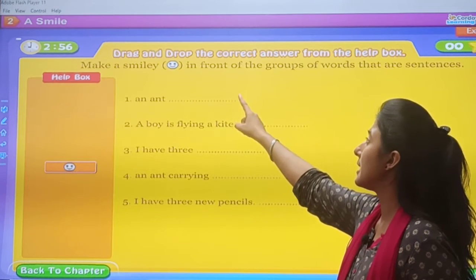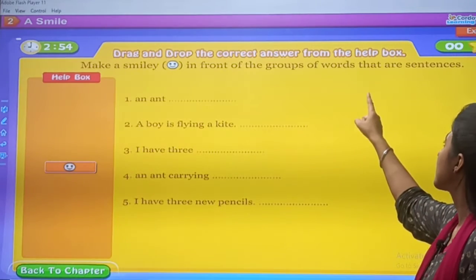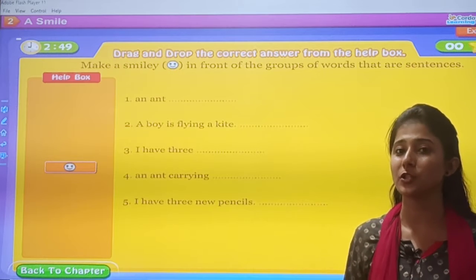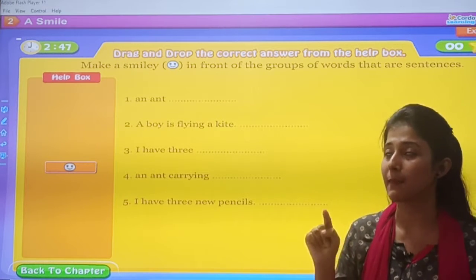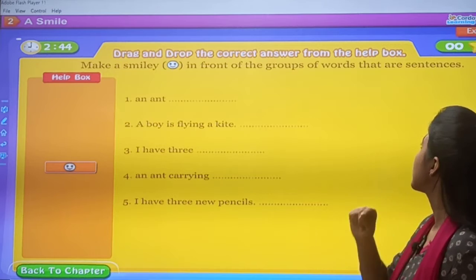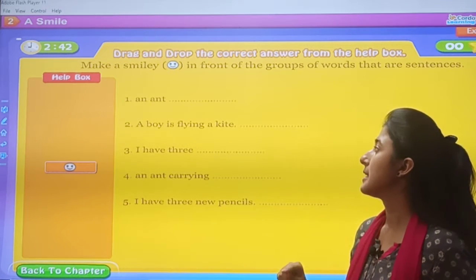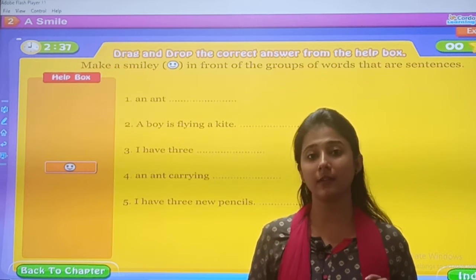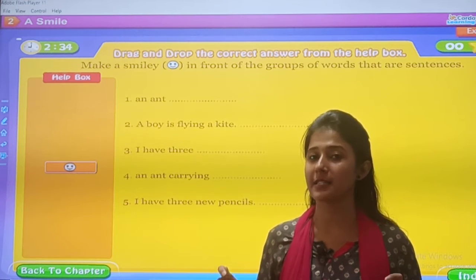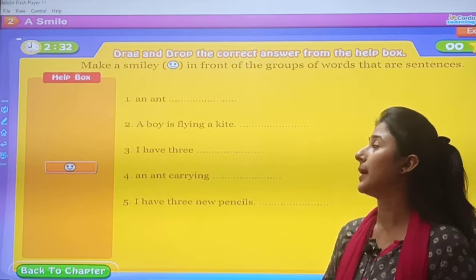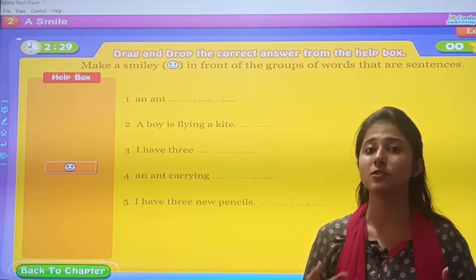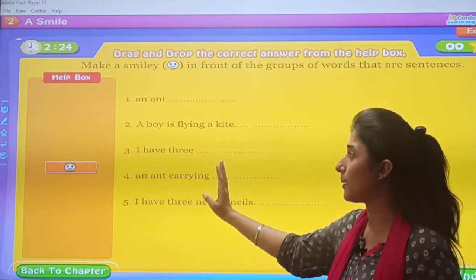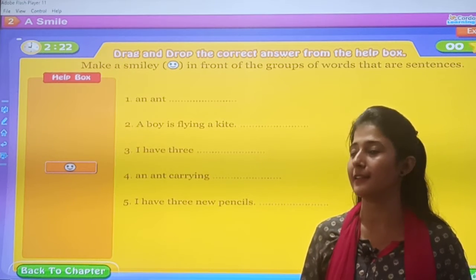Make a smiley in front of the group of words that are sentences. You are given 5 sentences and you have to make a smiley for the group of words that are complete sentences. Read the first one, an ant. Is it starting with capital? No, so here you should understand that it is not a sentence. Does it make any sense? What is an ant doing? What is she playing? Nothing. So, this is incomplete. So, we will not make a smiley here.